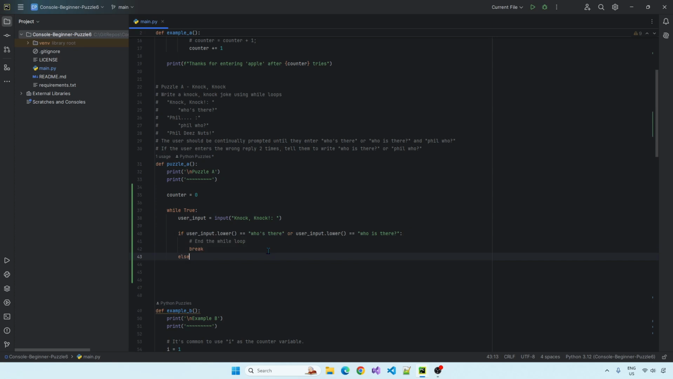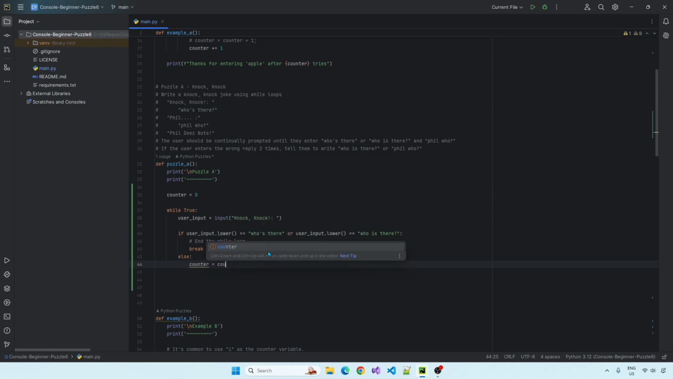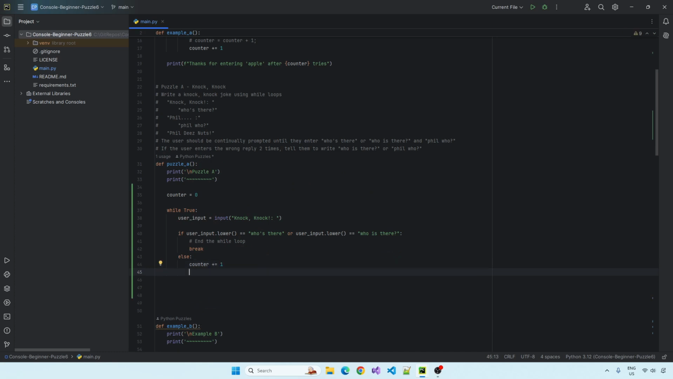Otherwise, we want to increment the counter. You could also do this as counter equals counter plus 1, whatever floats your boat, guys. I'm just going to use the shorthand version, it's very common. But for this second part, if the user enters the wrong reply 2 times, we have to have an if statement inside the else. So it'll be if counter is greater than 1,